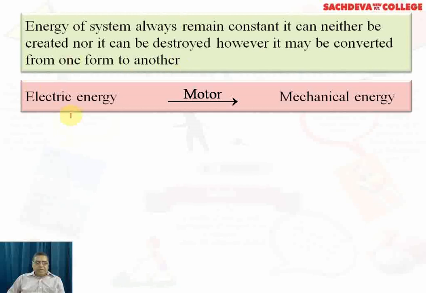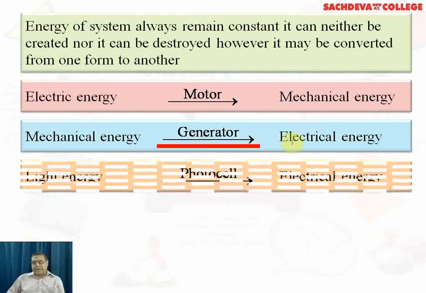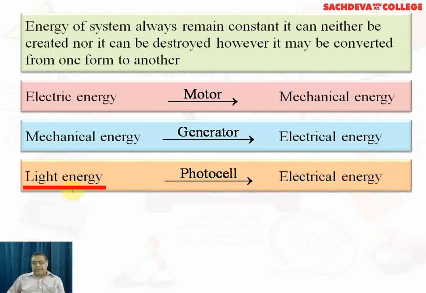Electrical energy can be converted to mechanical energy with the help of an electric motor. Mechanical energy can be converted to electrical energy with the help of a generator. Then we come to light energy. This can be converted into electrical energy by using a photocell.